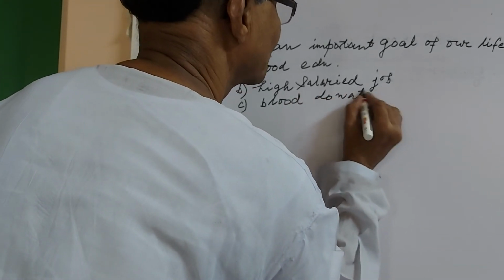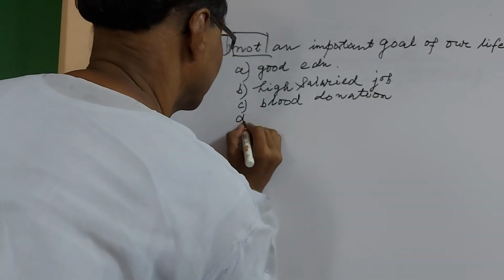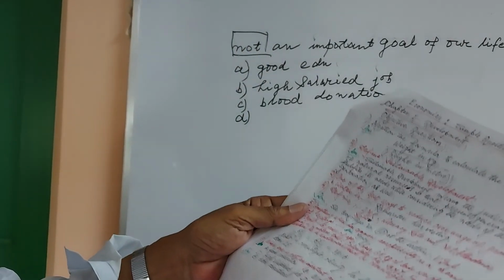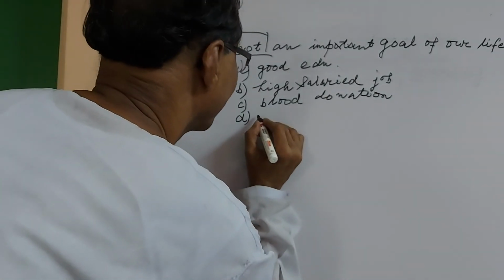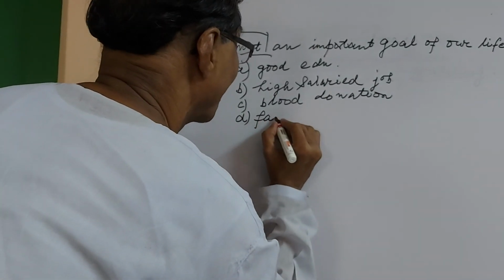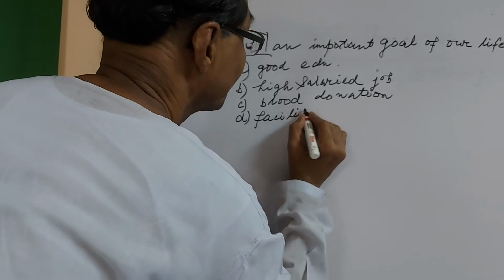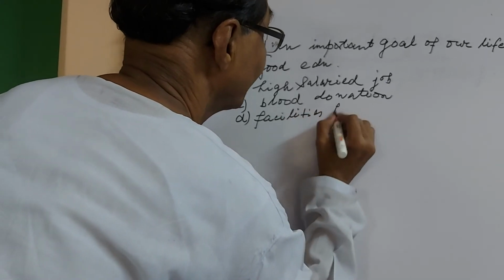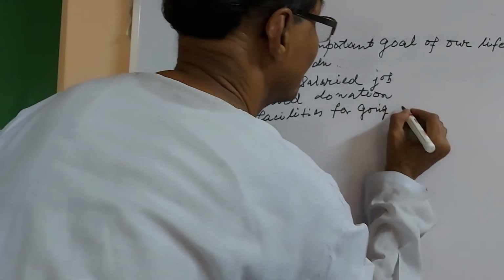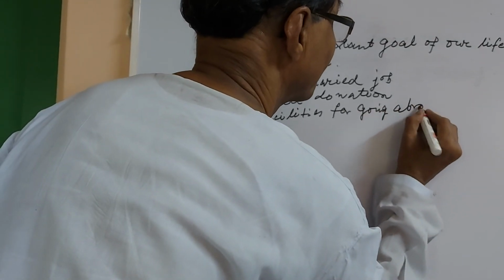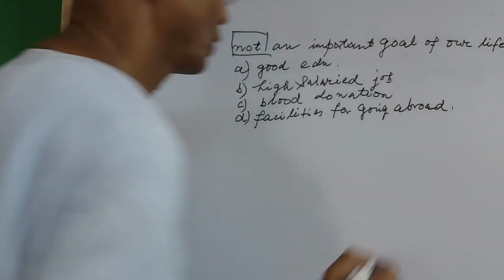Always there will be four options, you know. The last one is facilities for going abroad.